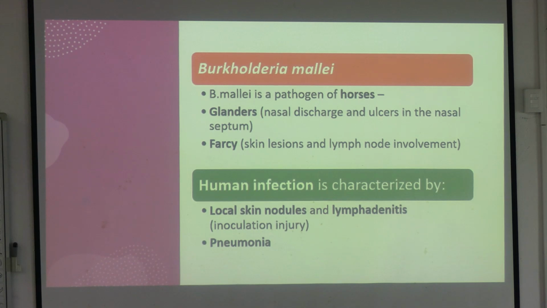Again we have Burkholderia mallei, which is a second group. This is mostly animal pathogen, okay, that affects horses. Horses er moddhe ki kore, they give rise to something known as glanders disease and farcy. So, this is again some nasal ulceration and nasal discharge and skin ulceration kind of a thing. But in human infection, they are characterized by skin nodules, some pneumonia, and ulceration can also occur, similarly to the Pseudomonas. Achha.